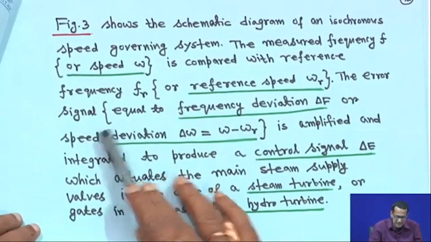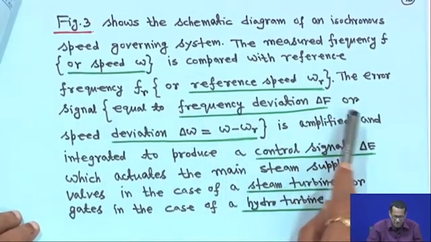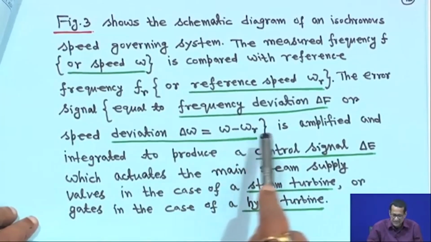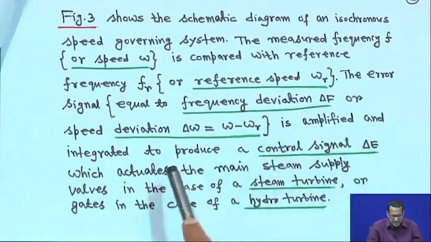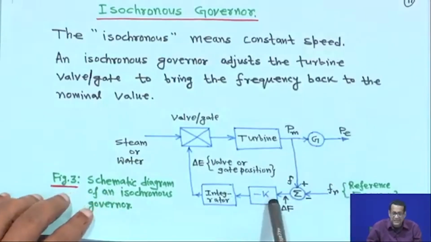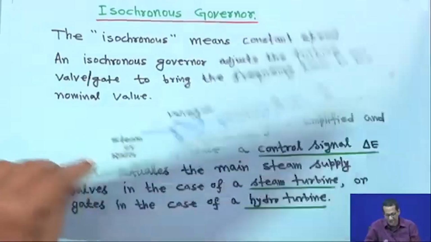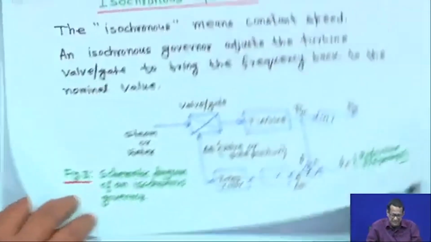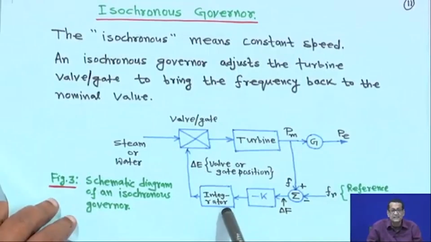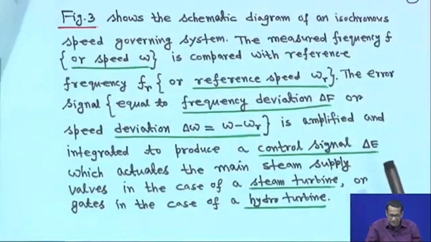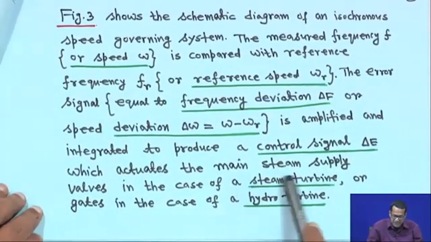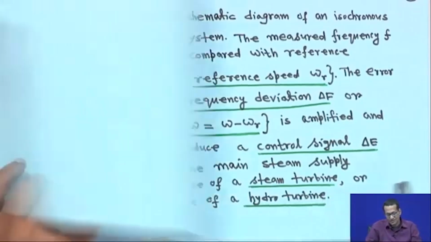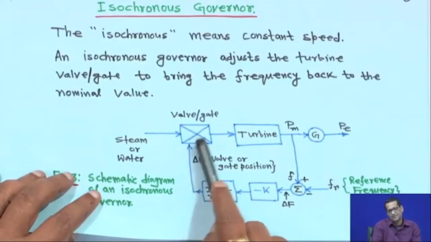The error signal, equal to the frequency deviation delta f or speed deviation delta omega, which is omega minus omega r, is amplified, meaning a gain is applied, and integrated to produce a control signal delta E. This actuates the main steam supply valves in the case of a steam turbine, or gates in the case of a hydro turbine, as in this diagram.